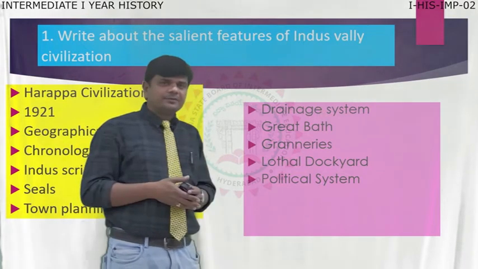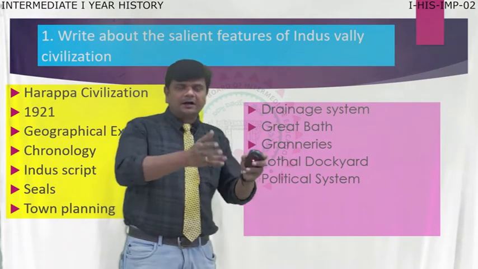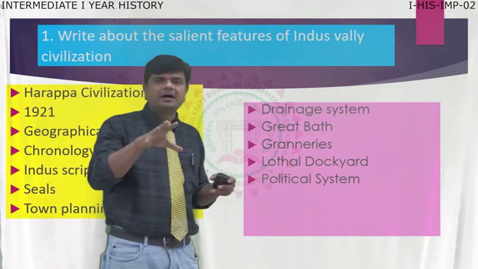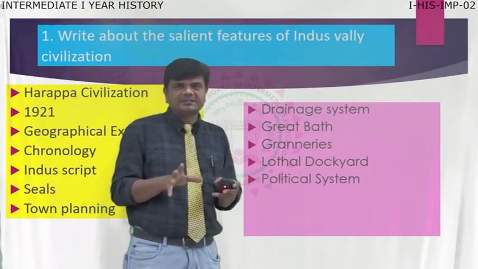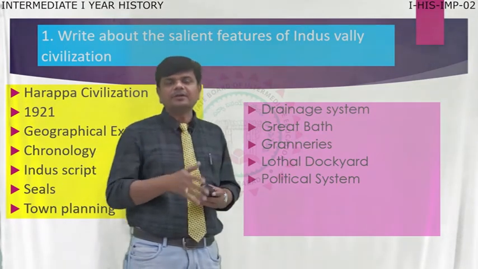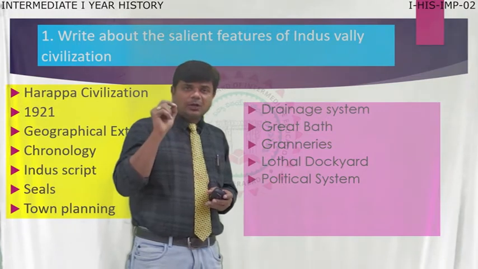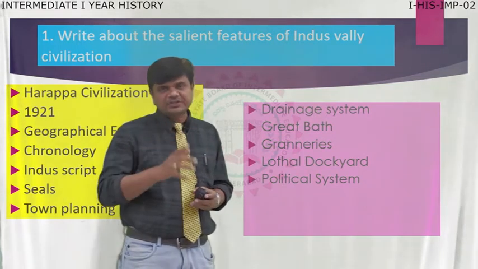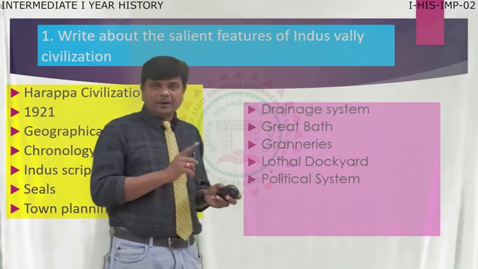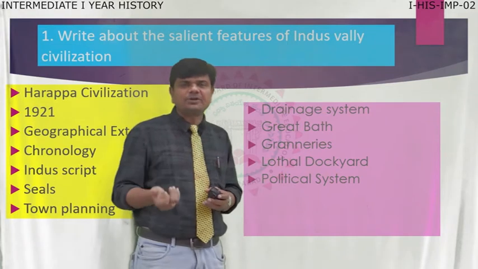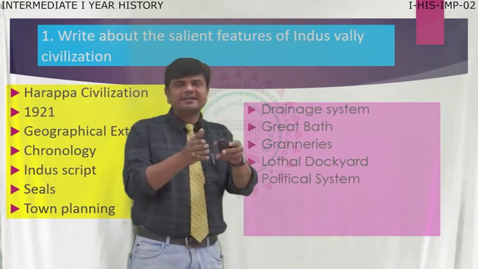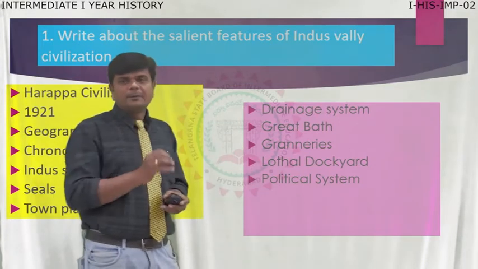And the granaries, their citadels, their drainage system, roadways, these are the sources that provide, to some extent, their political administration. So here, there is a head for every community, and each head looked after their administration, and he provided information to each and everyone. He appointed the people. Like that, we can notice some information from observing the archaeological and material remains of the Indus people. So, it is the political system.